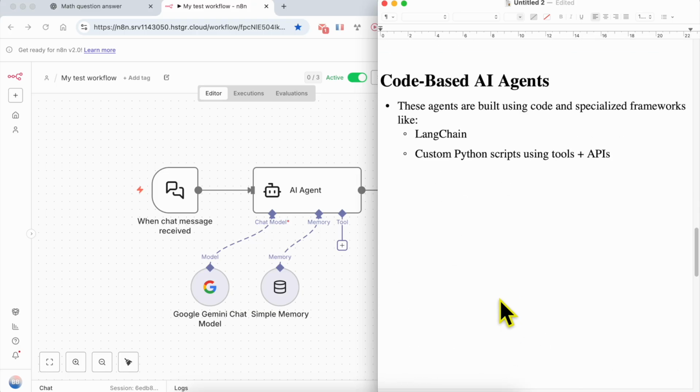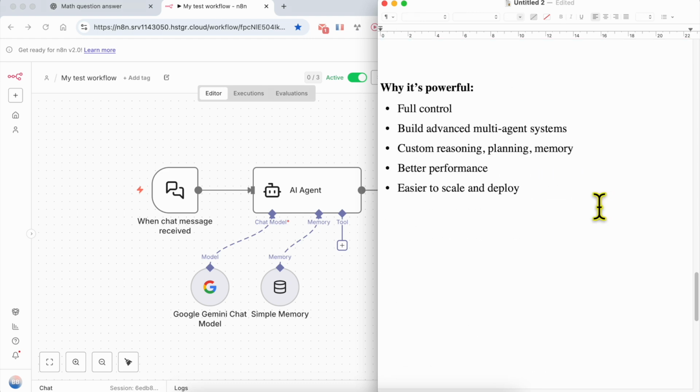Now let's jump to the second way to build an AI agent, which is code. This is why they are called code-based AI agents. These agents are built using code and specialized frameworks like LangChain, or custom Python scripts using tools and APIs. Now let's see why a code-based AI agent is powerful. It gives you full control. You can build advanced multi-agent systems. You can also use custom reasoning, planning, and memory. They give better performance and are easier to scale and deploy.